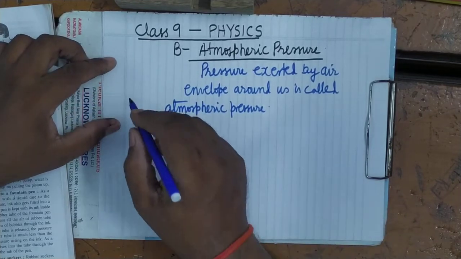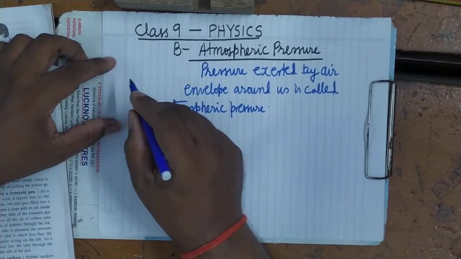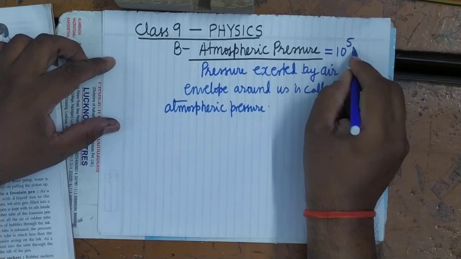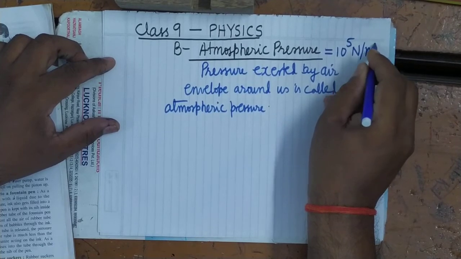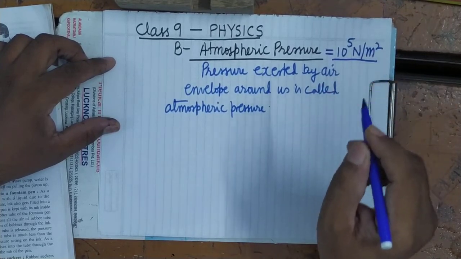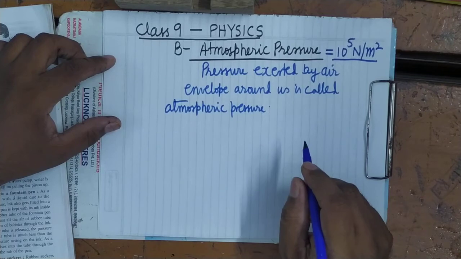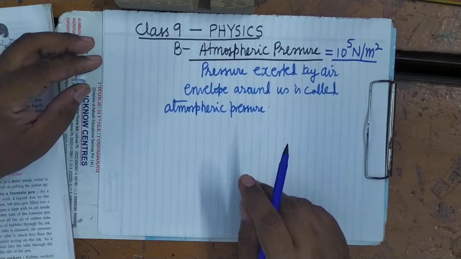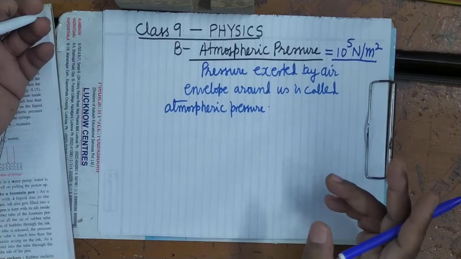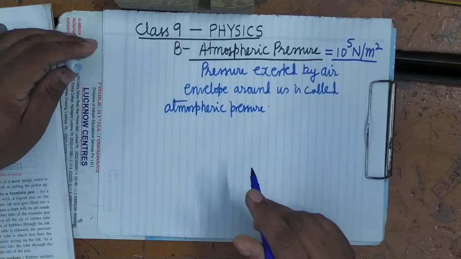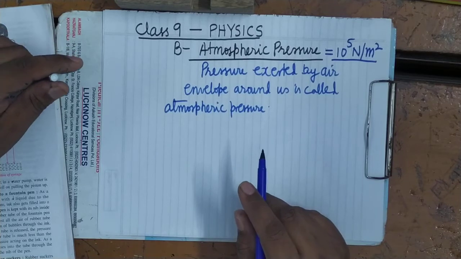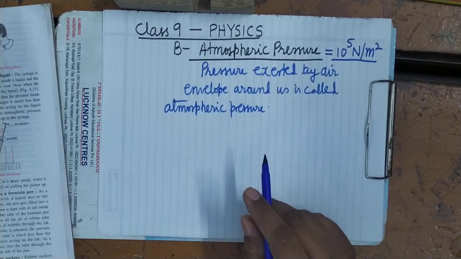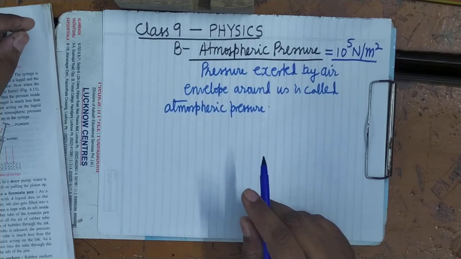Now, what is the approximate magnitude of atmospheric pressure? It is 10 to the power 5 Newton per meter square. It's clear. 10 to the power 5 Newton per meter square means this is a very enormous pressure. But even after that, we don't experience it because of the dissolved oxygen in the blood. It's clear. When we go to the hills, what happens?